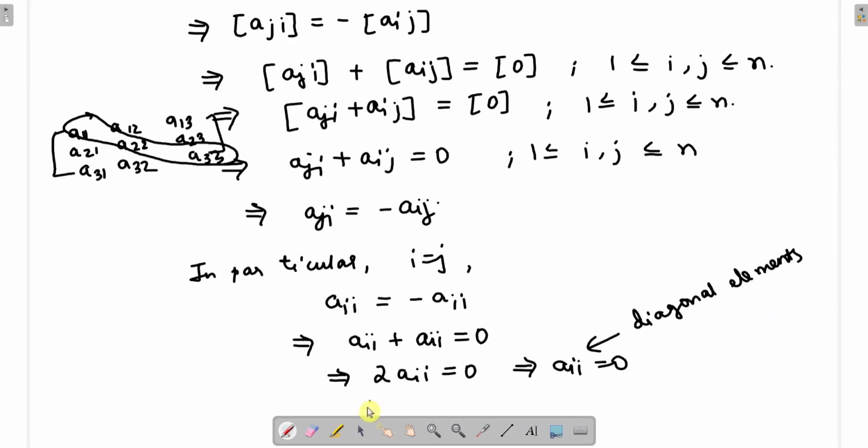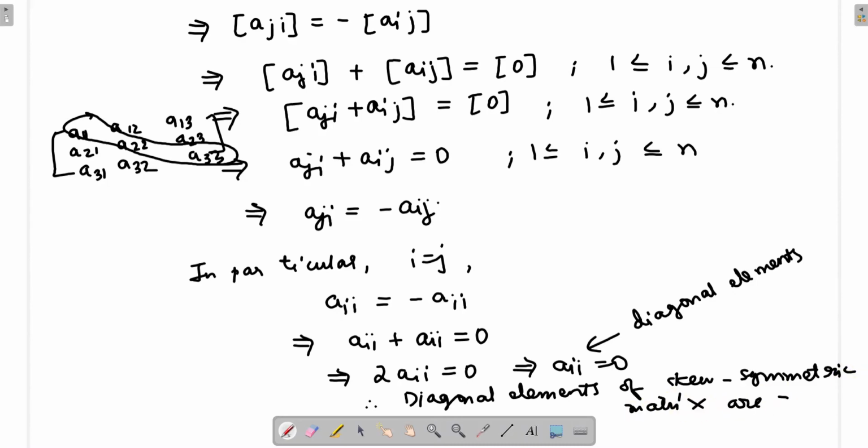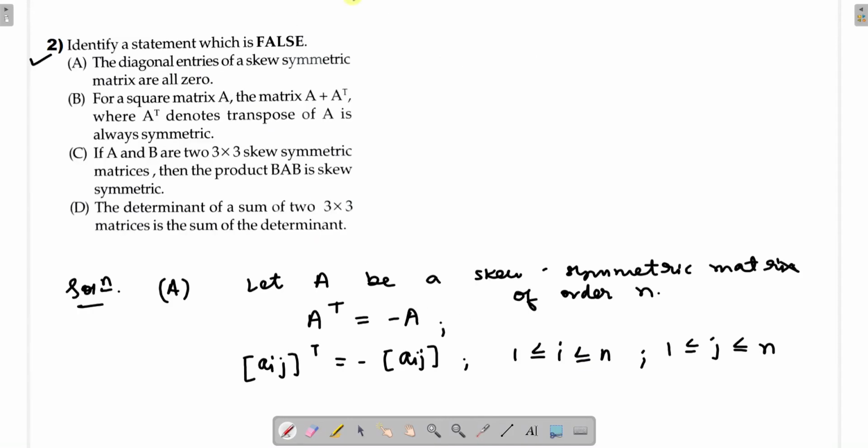So what is the conclusion here? Therefore the diagonal elements of a skew symmetric matrix are 0, all 0. Okay, so if you look at this statement, this is a true statement, right? Now let us go to the next one, B. So let us read: for a square matrix A, the matrix A plus A transpose, where A transpose denotes transpose of A, is always symmetric.